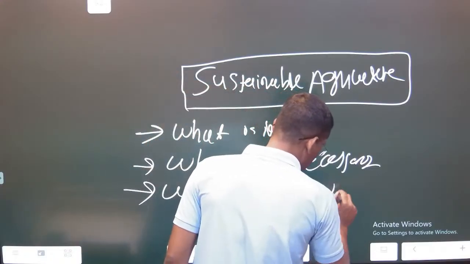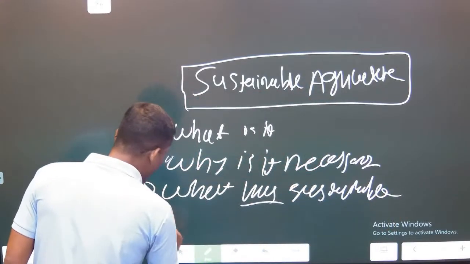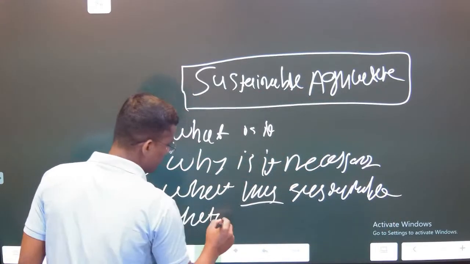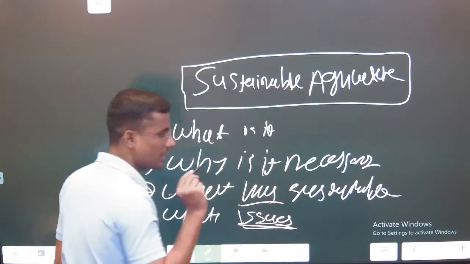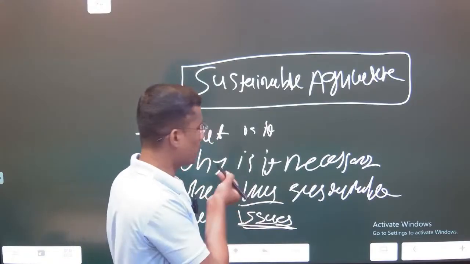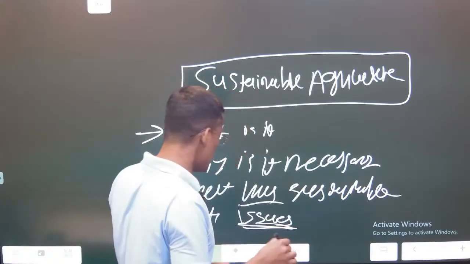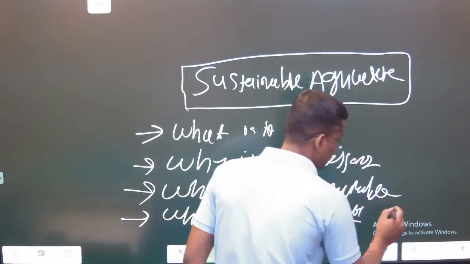Sustainable practices. Then what are the issues in adopting sustainable agriculture in India and across the globe? Particularly we are talking about India, because Indian agriculture is mentioned. Okay, issues and what are the way forwards.